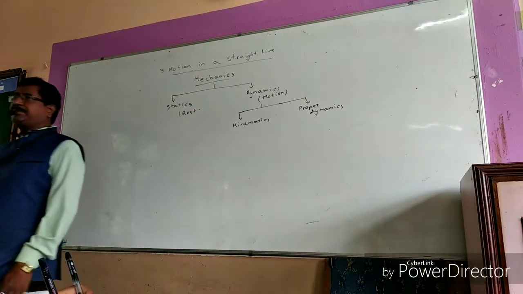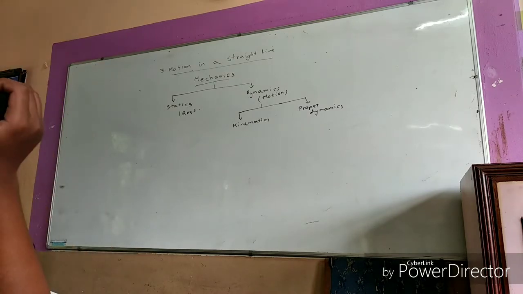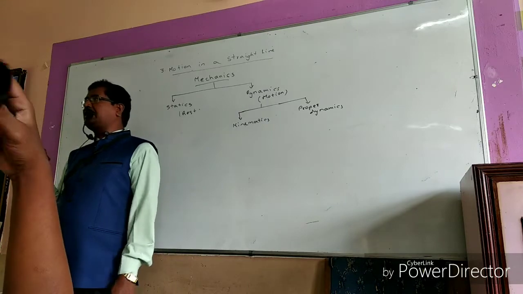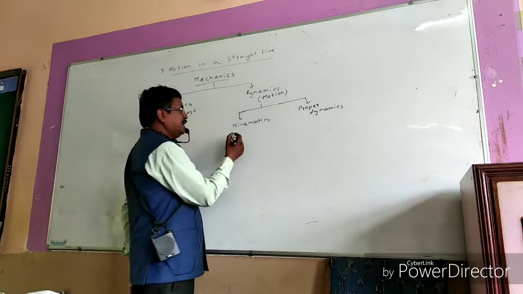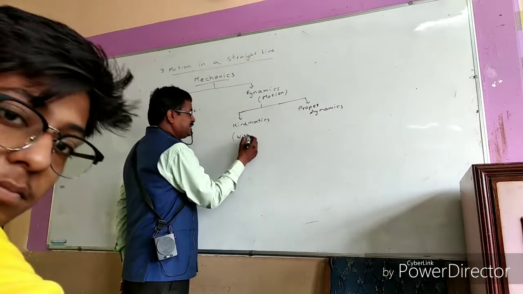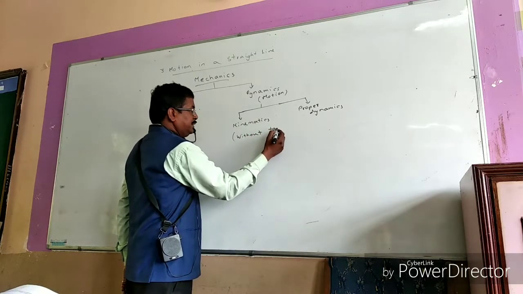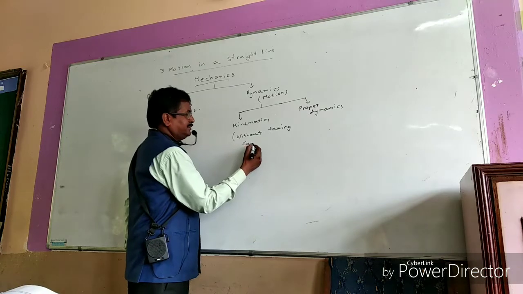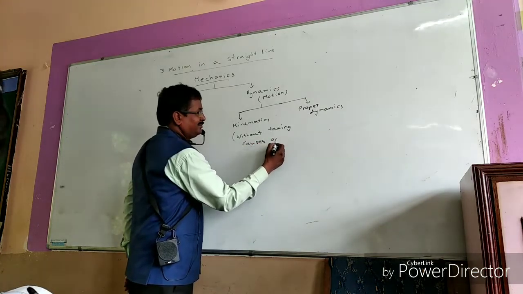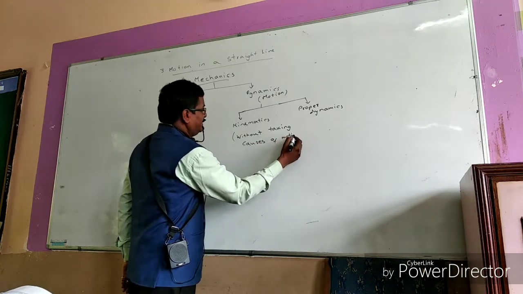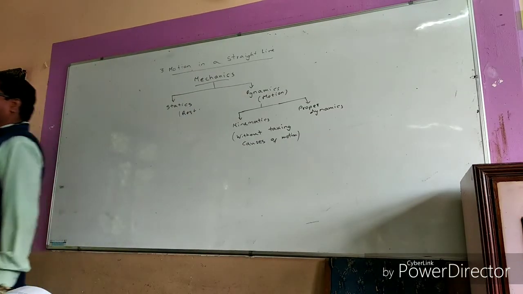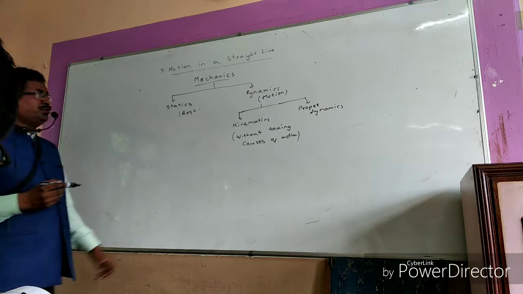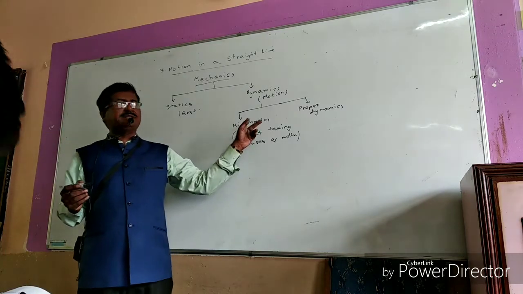Kinematics is the branch of physics which deals with the study of objects in motion without taking the causes of motion into consideration. If you are studying the objects in motion without taking the causes of motion into consideration, then that is called kinematics.